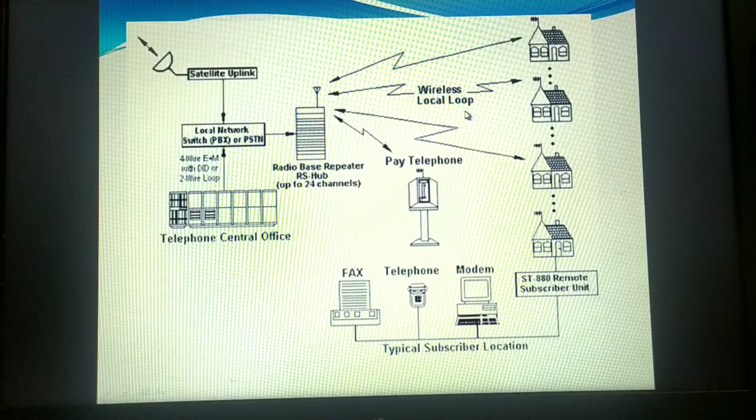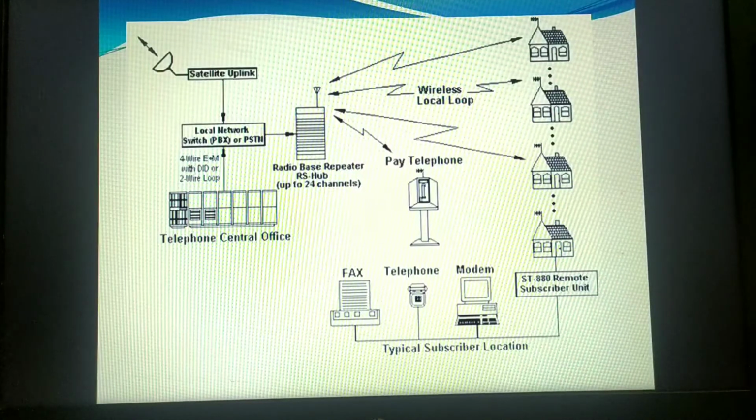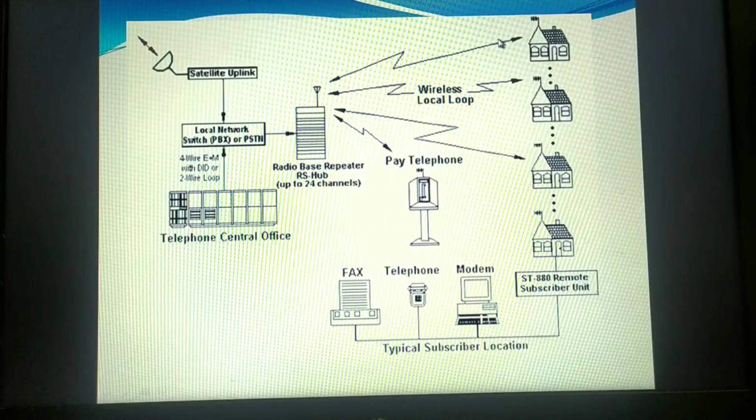Why did this wireless local loop come into existence? Because it is very difficult to have copper wires in order to make the connection with the huge population, and if we have the cables and all, we need to maintain them. Their implementation cost will be very high, their maintenance cost will be very high. So in order to avoid that, we are using the wireless local loop.